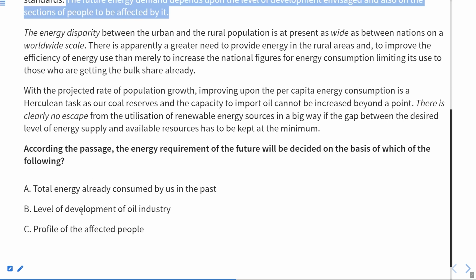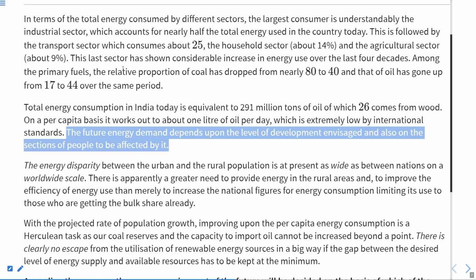Moreover, we can see this last sector shows considerable increase in energy use over the last 4 decades. Among the primary fuels, the relative proportion of coal has dropped from nearly 80 to 40, and that of oil has gone up from 17 to 44 over the same period. Total energy consumption in India today is equivalent to 291 million tons of oil, of which 26% comes from wood.